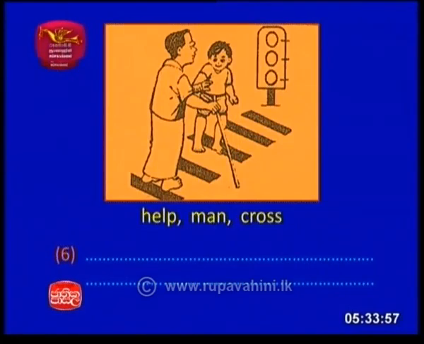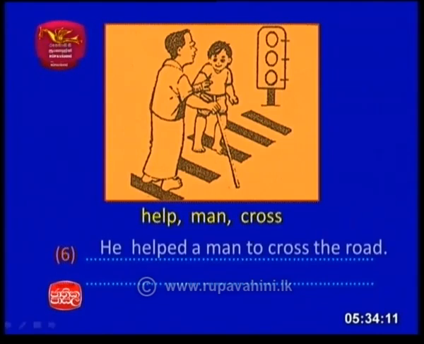The last one. This is the last one for 2015. Actually, remember children, 2015 is the old syllabus. And after 2016, the syllabus have been revised. So help, man, cross. Right. Let's help the man to cross. He helped a man to cross the road. He or Salia helped a man to cross the road. Now you can see man, we used a man there and we used the preposition to before the cross. Right. And then cross where? The road, additional information. Now we are coming to 2016.